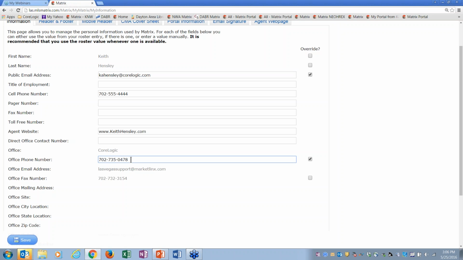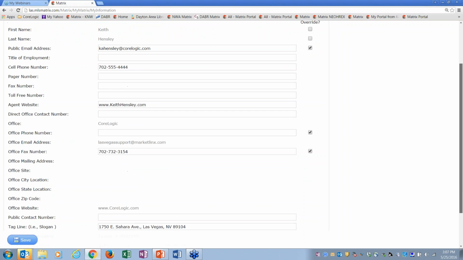You might want them to call you there also. So change it here, or simply take it out and then save it, because maybe just your cell phone is what you want people to call you at, okay? And same thing with your fax number. You can override that and put your home fax number in there instead of the office fax, okay?